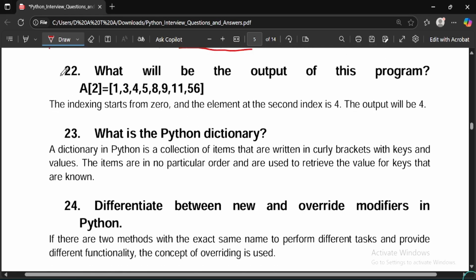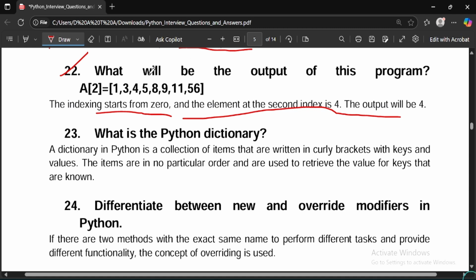Then the 22nd question would be, this is one of the technical questions, what will be the output of this program? So they have mentioned an array list, so you can check the index of the array. They have given address of 2. So the answer of this question would be, the indexing starts from 0 and the element at the second index is 4. The output will be 4.